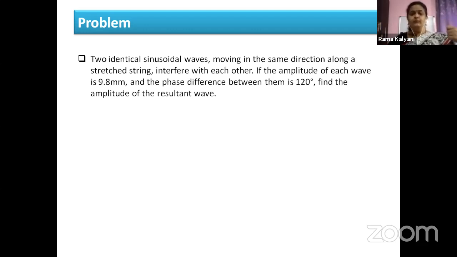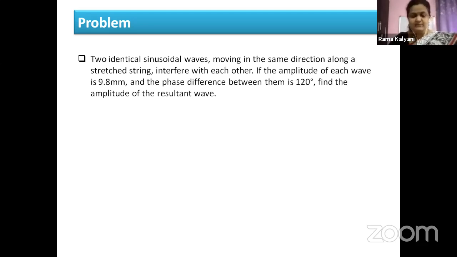Or you have a rope tightly tied to the two ends for drying clothes. If it is very tightly bound at both the ends, then it is a stretched string. Now these two waves are moving in the same direction and they are interfering with each other. If the amplitude of each wave is 9.8 millimeter and the phase difference between them is 120 degrees, that is phi value is 120 degrees, find the amplitude of the resultant wave.